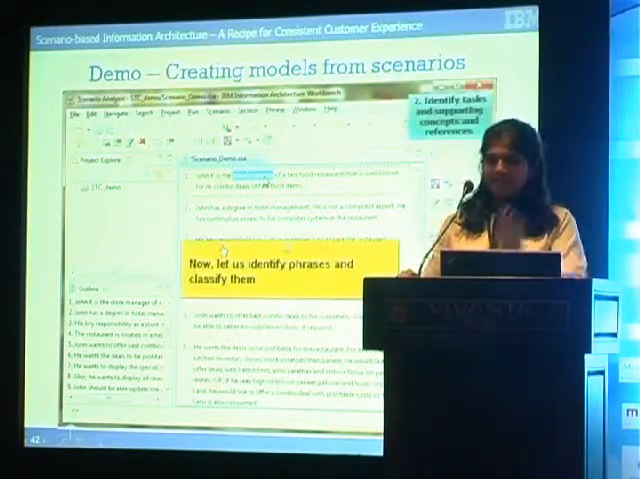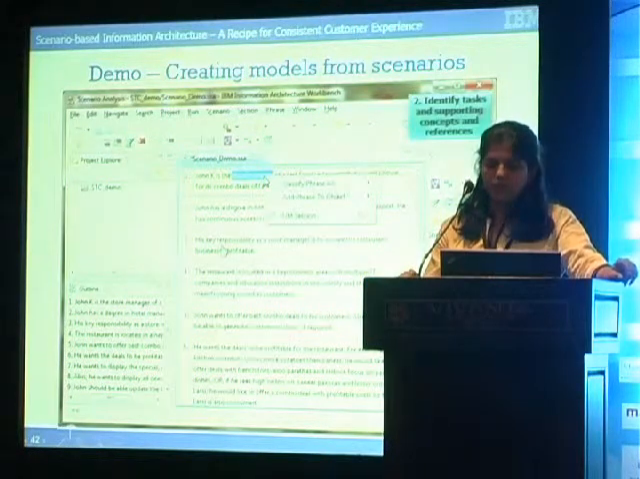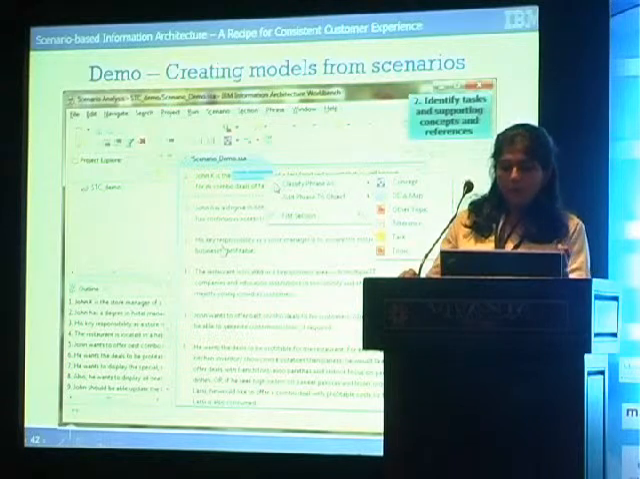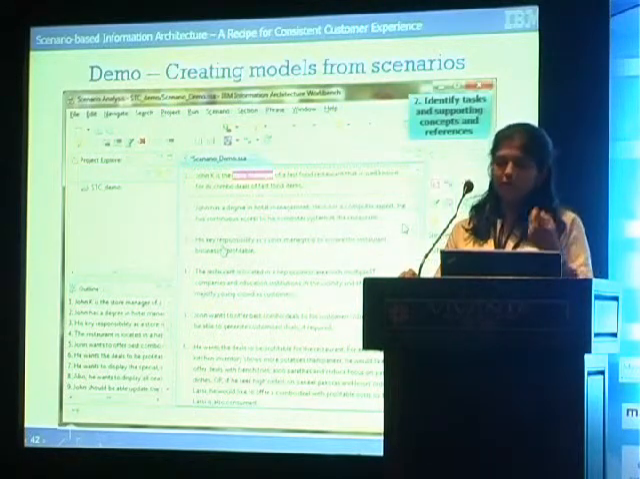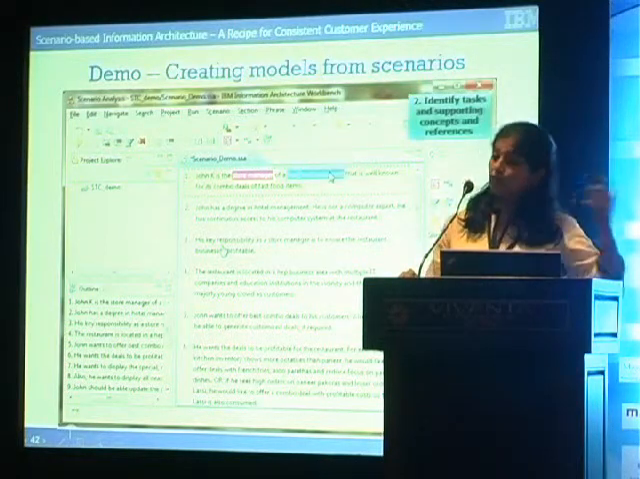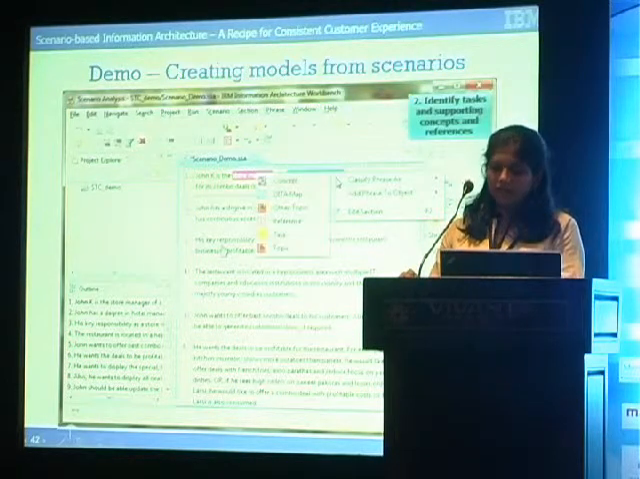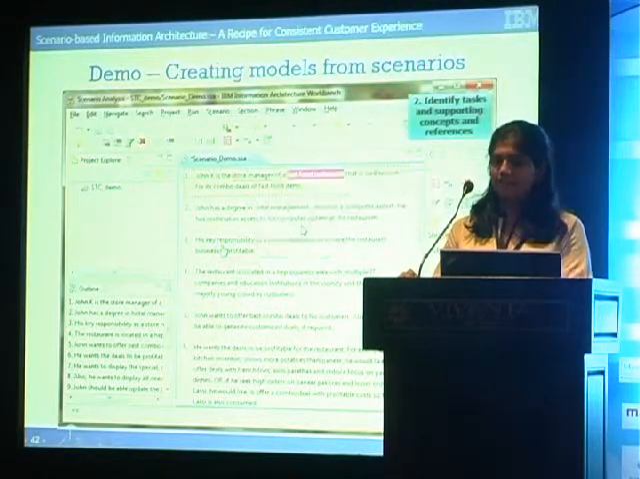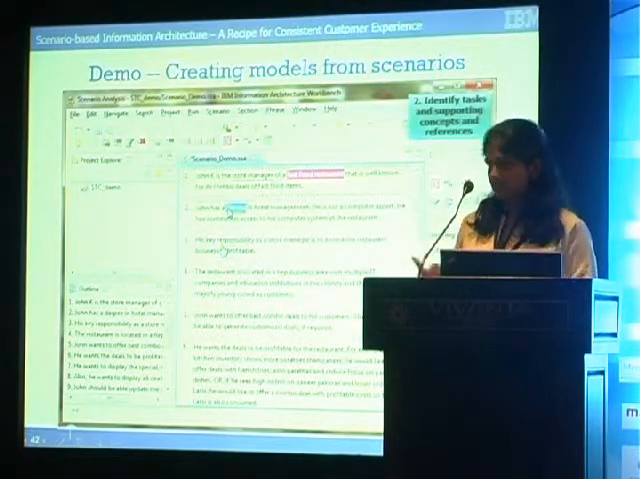The next step is to identify tasks and supportive concepts and references. You'll go through the scenario paragraph by paragraph, line by line, and try to identify phrases which give you more information for our scenario, the elements that we spoke about. You will identify each of them and classify them as concept, task or reference, because those are the objects that we selected.